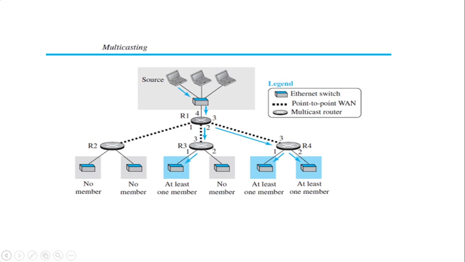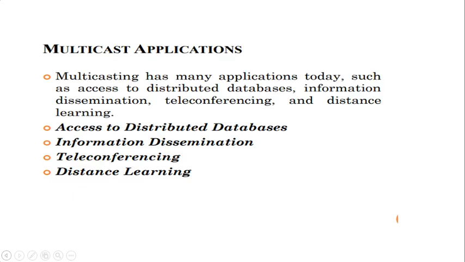So you can see the diagram here. Source, okay, so I have three different computers, but from the first system I am going to send the data, right? So it is going to the router, right? R1, R2, R3 and R4 are the routers of the network, right? So it is connected to a network. So you can see here at least one member can get the data. R3 is a router and R4 is another router which is transmitting the data to at least one of the nodes in the network, right? So this is how multicasting is going to work, right?